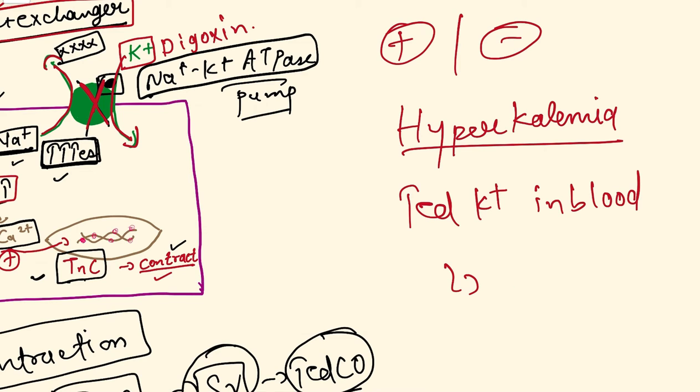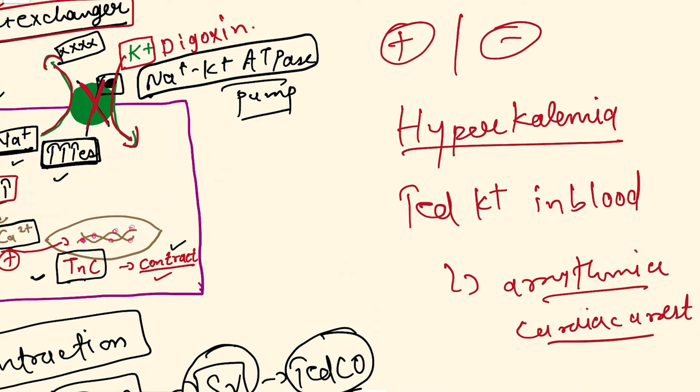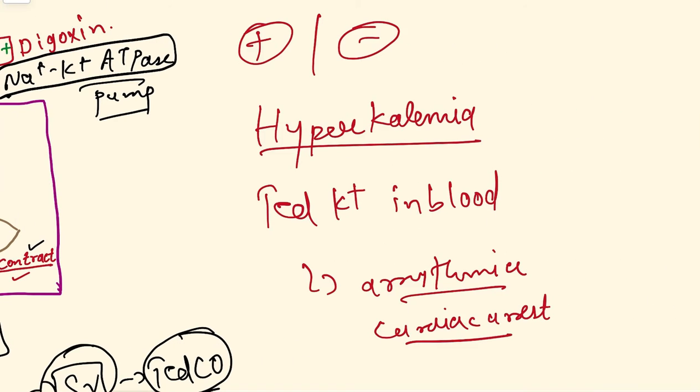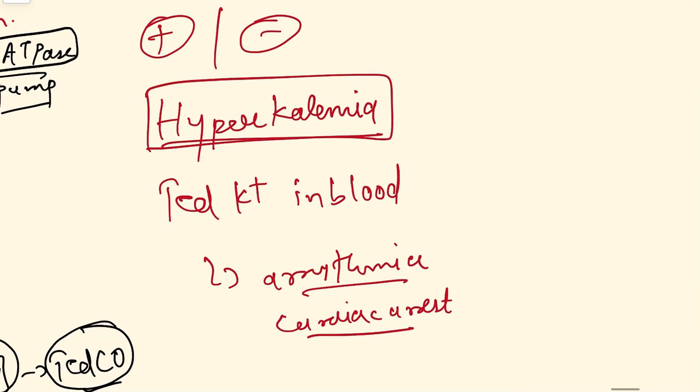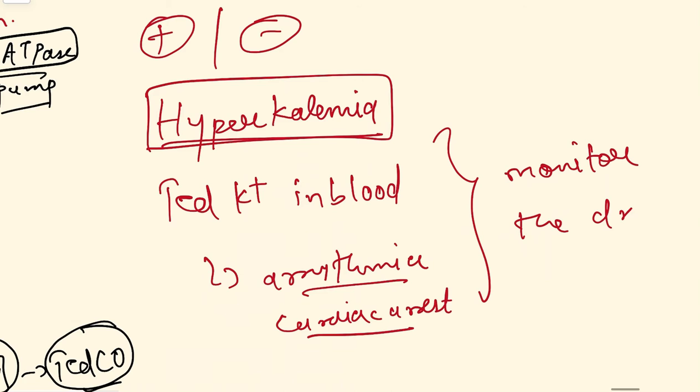This can lead to arrhythmia or cardiac arrest, and the patient can die. So on one side this is helping us, but on the other side it can be a killer drug also. So we need to monitor the drug, and under observation it can be given, and it is very helpful also.